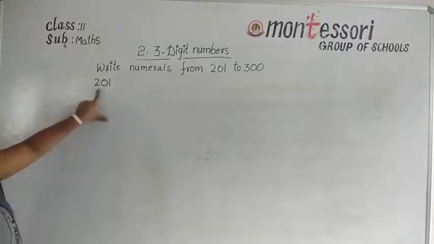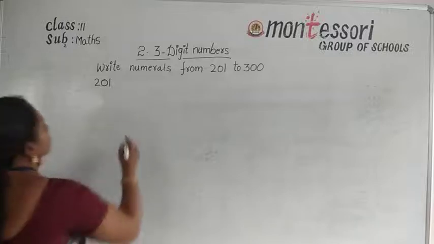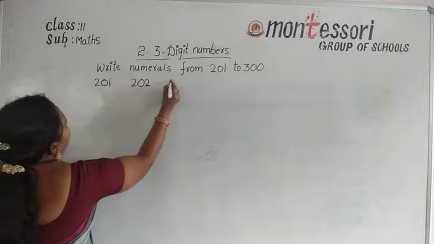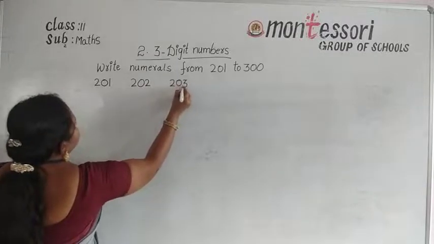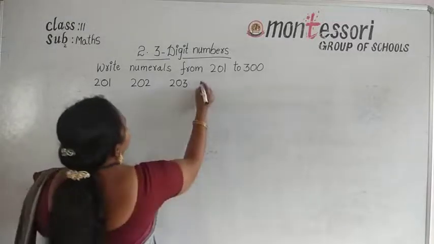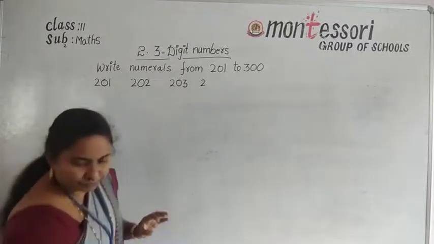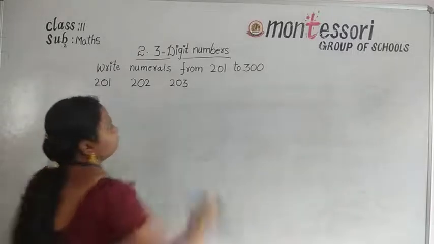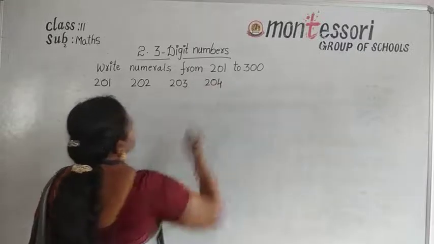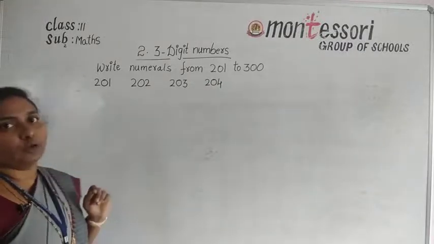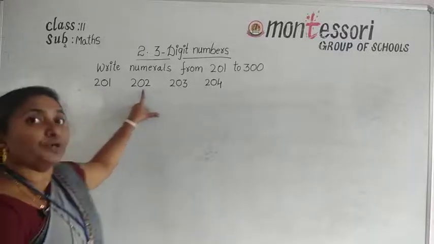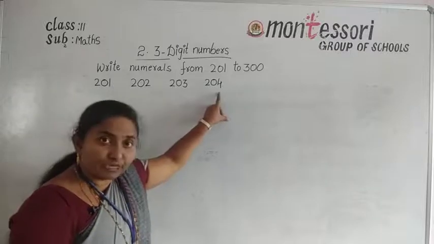Now, start with 201. Next 202. And next 203. And next 204. While writing in your textbook, you can read and write your answers. 201, 202, 203, 204.